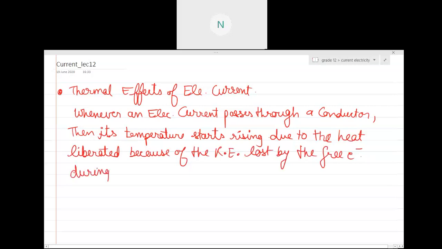So basically, what happens when current passes through a conductor, that implies free electrons are passing through the conductor. When the electrons are passing, they will collide with other free electrons or other atoms, right? Due to these collisions, they will lose certain kinetic energy as the collision is not perfectly elastic, and that kinetic energy will be released in the form of heat. That heat is responsible for what? Rising the temperature of the conductor, and this effect is basically called the thermal effect of electric current.